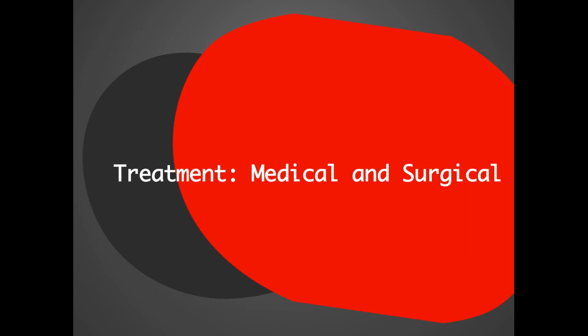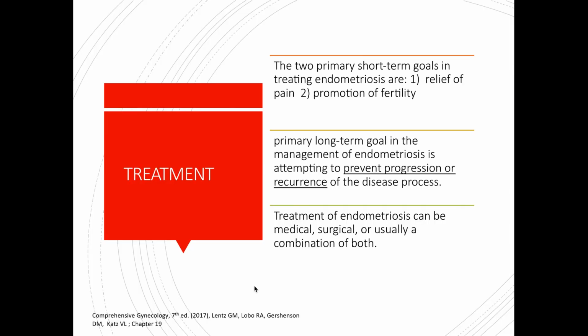Finally, we go to the treatment of endometriosis, whether it be medical or surgical treatment. The two primary short-term goals in treating endometriosis are relief of pain and the promotion of fertility. And the primary long-term goal in the management of endometriosis is, of course, attempting to prevent progression of the disease or preventing the recurrence of the disease process. Treatment of endometriosis can be medical, surgical, or usually a combination of both.